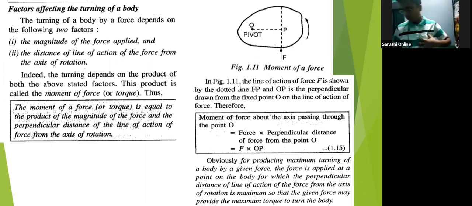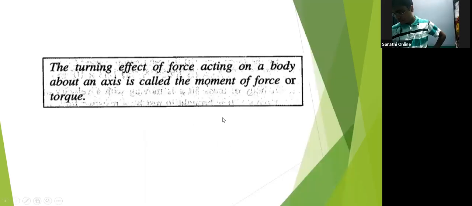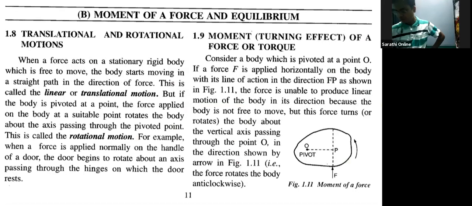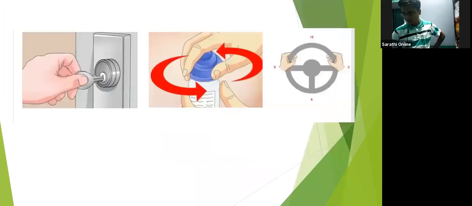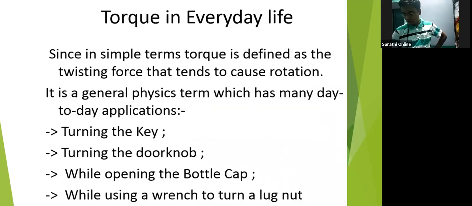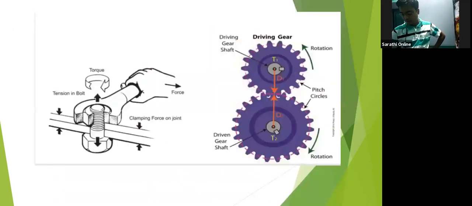So we started from translation motion and rotation. We had seen different ways by which motion is involved. The torque, the moment of force, is involved in our day-to-day life: turning the key, door knob, bottle cap, and all.